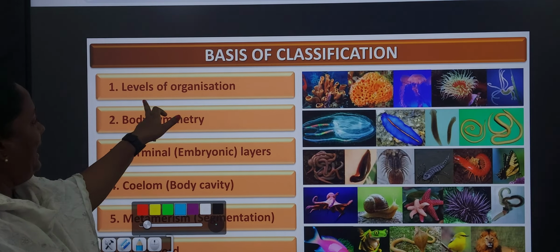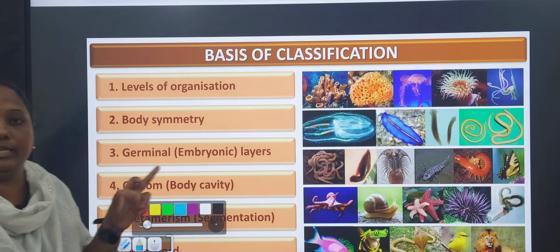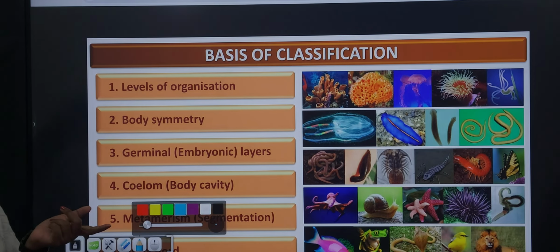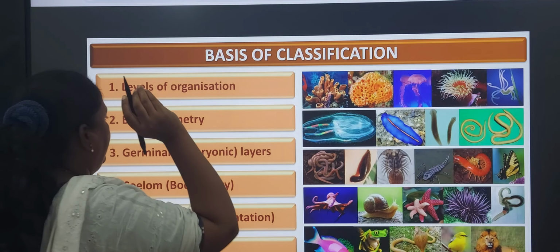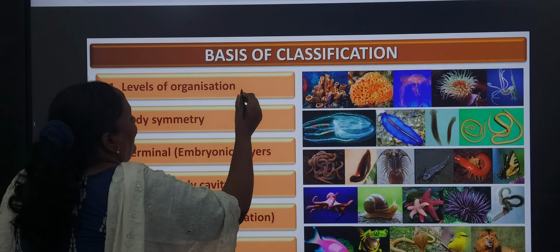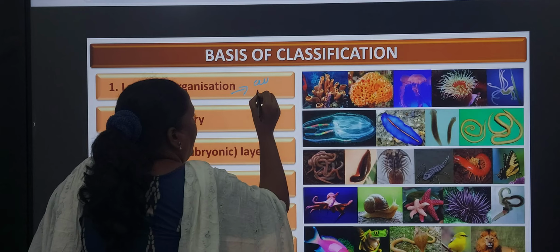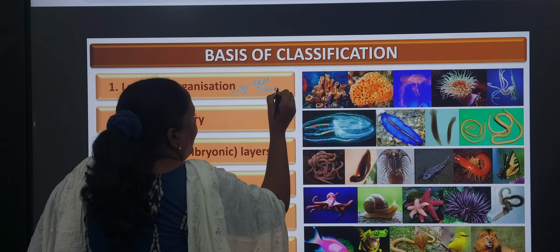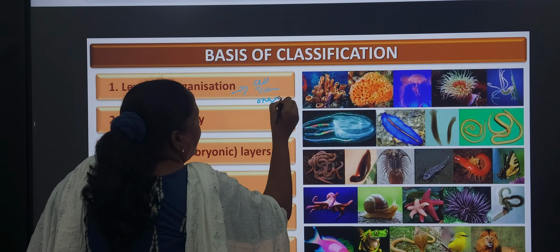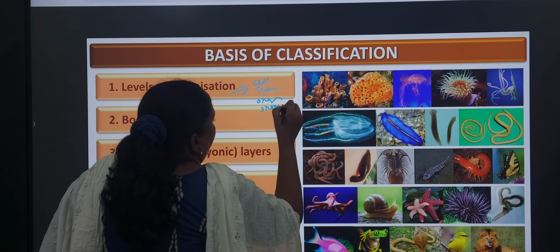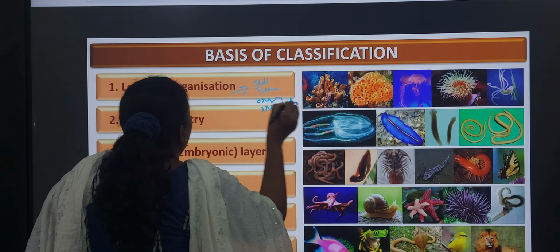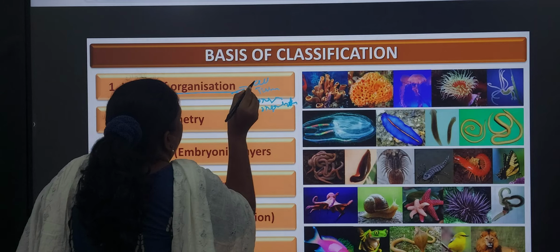Here you see level of organization. First we can identify depending on level of organization. In the level of organization, cell organization is there, tissue organization is there, organ organization is there, and organ system organization is also there. These are the levels of organization.